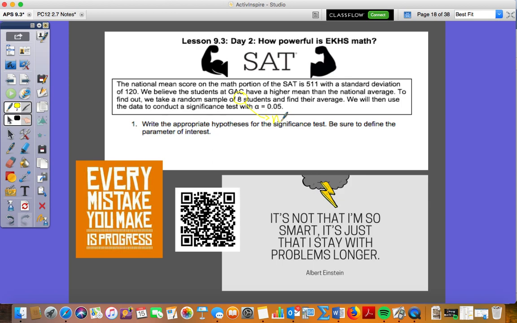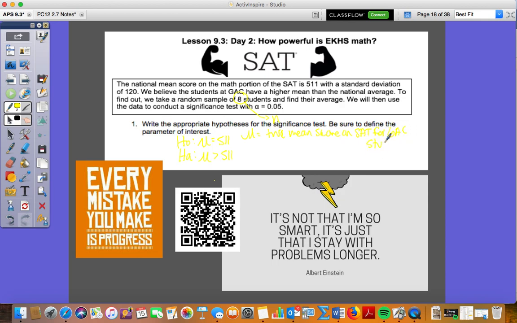All right, so let's write the hypotheses. And maybe you want to pause this and try it out yourself before checking with me. We're in mean world, so we know that's true. The null is kind of what the standard is, and we're trying to compare it to the 511. And what we're saying is that it's higher than that 511. And obviously the mu would be the true mean score on the SAT for GAC students.